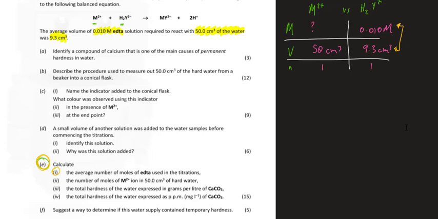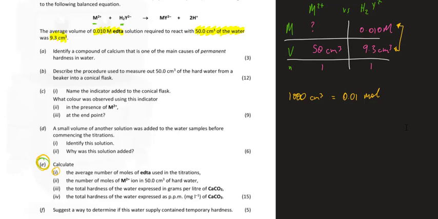Because molarity is moles per litre, I know from this figure here that in 1 litre, represented by 1,000 centimeters cubed, I have 0.01 moles. Okay, because that's the same as moles per litre. Molarity is moles per litre. So in 1 litre, I have that number of moles.